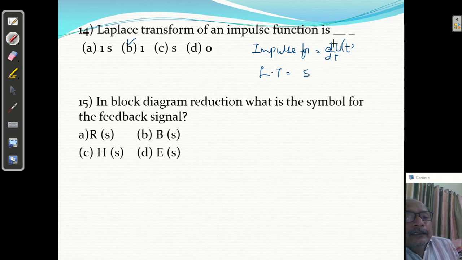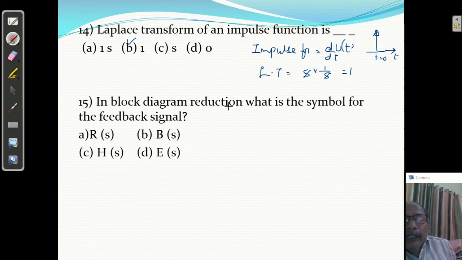And the Laplace transform of u of t is 1 by s. So s will be cancelled, and you will get 1. So the Laplace transform of an impulse function is 1.